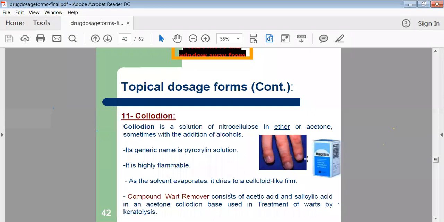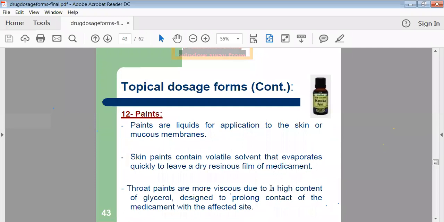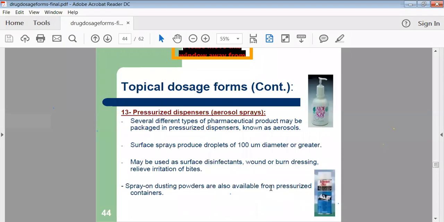So they give a protective film onto your skin. They are utilized for protection purposes. Then paints. Generally, throat paints are famous in the market. These are viscous preparations having a number of drugs utilized for cough relieving purposes. They are called cough paints.